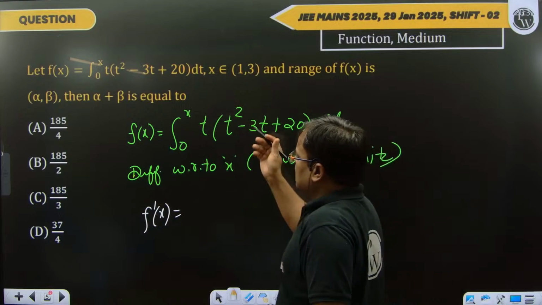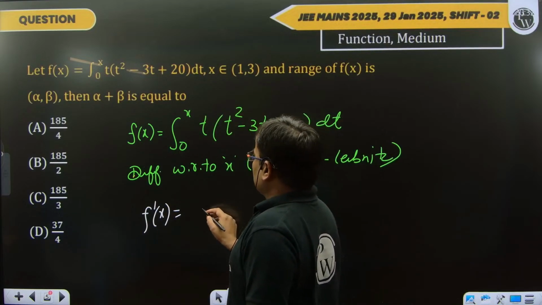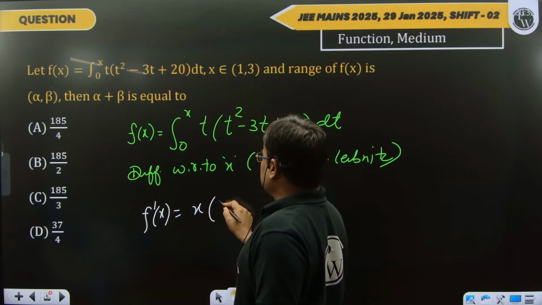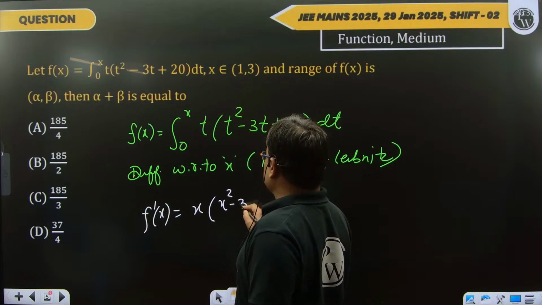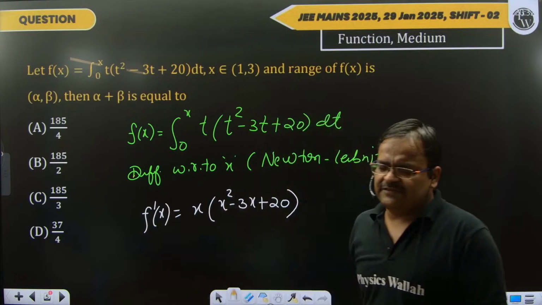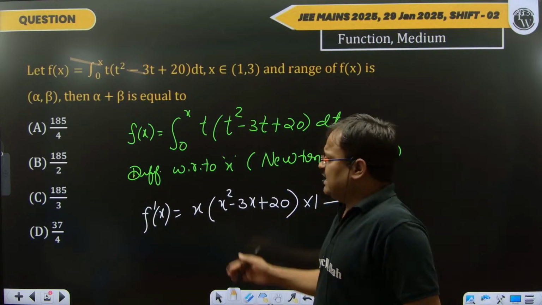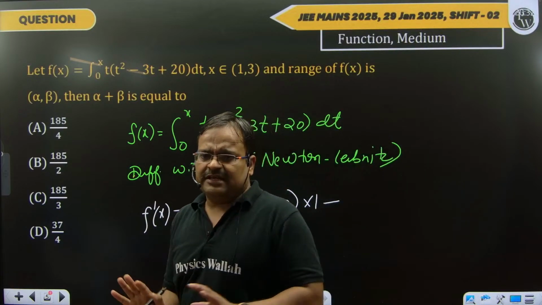So you take the upper limit in place of t, and you get x square minus 3x plus 20. Now you differentiate x, that is 1, and you know very well that if you put 0 here, we get the value 0.